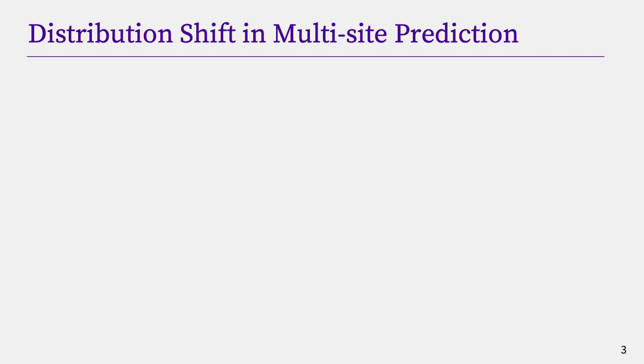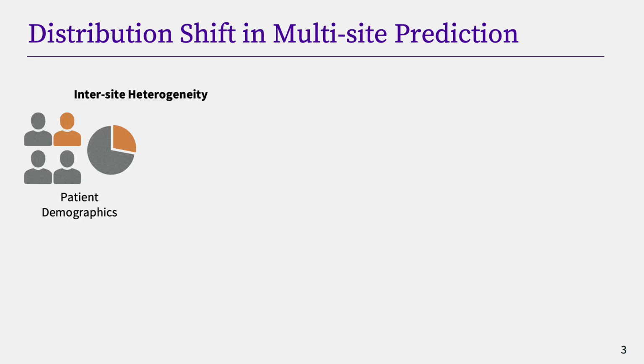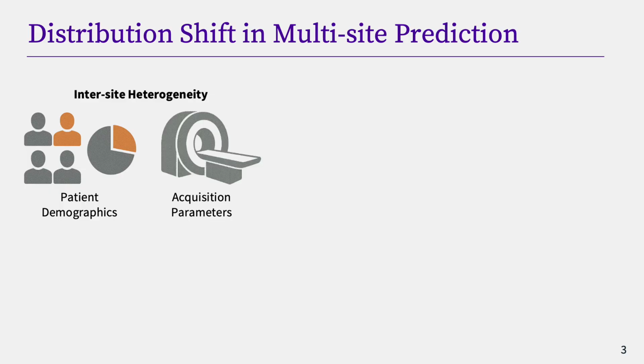However, modeling this type of data comes with several key challenges. One of the most significant is intersite heterogeneity, which is inherent in multi-site datasets. This variability is driven by factors such as patient demographics, which includes age, sex, and treatment history. Another is acquisition parameters, particularly differences in MRI protocols, for example, the repetition time.